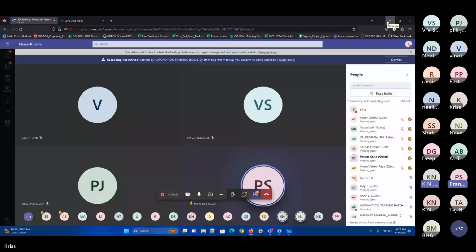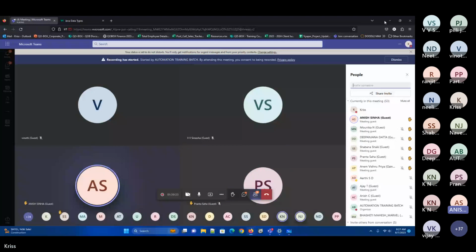What is the data types and what are the data types? I want what is data type. Once we answer what is a data type, then I want to go for what are the data types. Okay, sir. Anish. Yes, data type is nothing but it's a nature of data or a category of data.